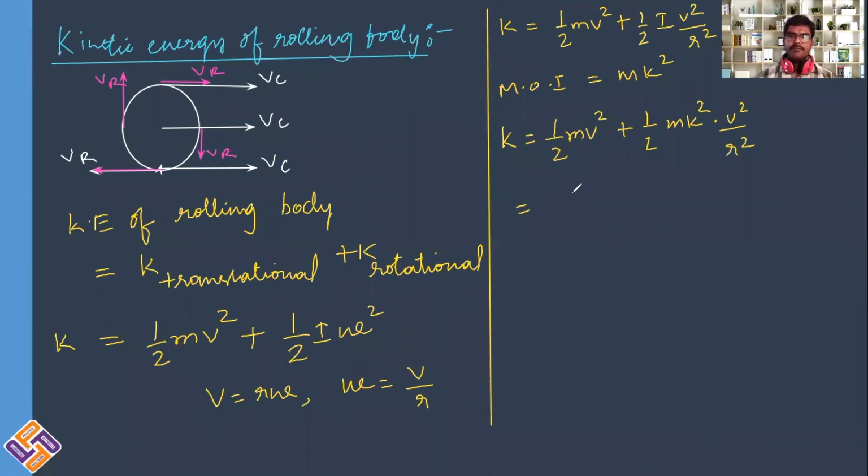I'll just write half m v square outside. It is 1 plus k square divided by r square.